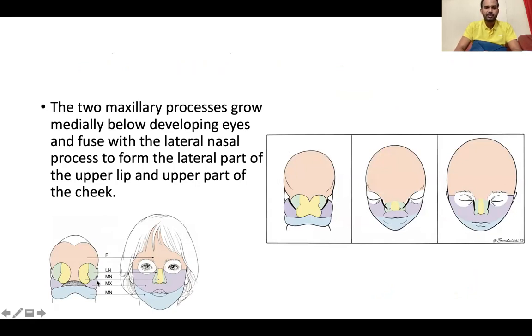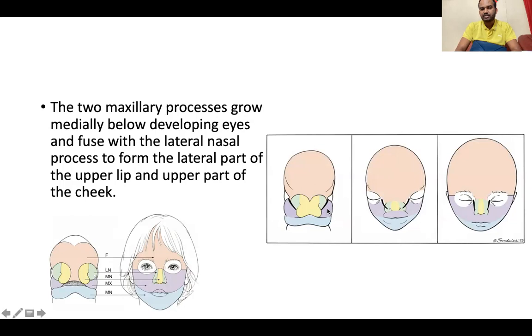Then coming to the two maxillary processes: they grow medially below the developing eye. This is a maxillary process. It grows medially below the developing eye and fuses with the lateral nasal process. This is the lateral nasal process. It fuses with it to form the lateral part of the upper lip and the upper part of the cheek.